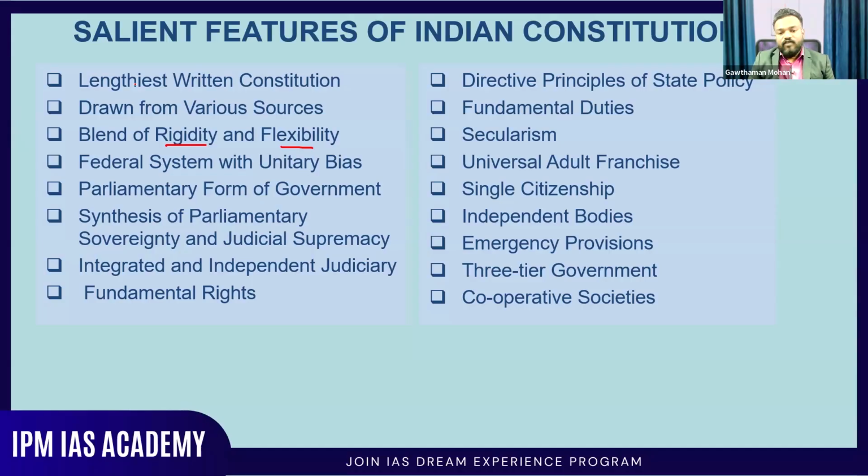Then we have a three-tier form of government. The government has three types: union government, state government, and the local self-government is also available. And when you look at the local self-government also, there is a three-tier division you will be able to see. Then there are cooperative societies for the welfare of the people. They can have their own associations or cooperatives for the better well-being of that particular area, that particular people, and that particular group.